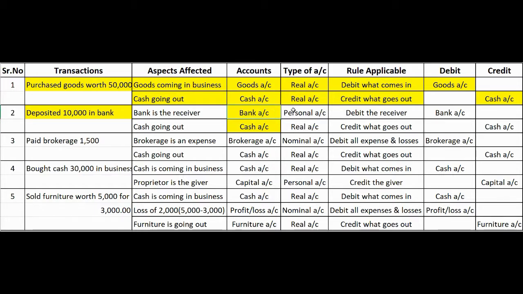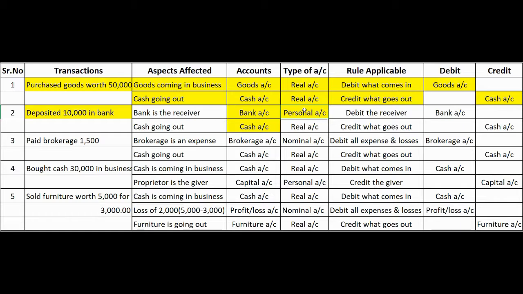Now bank account is a personal account. Why personal account? Because in our earlier videos also we have mentioned that bank is an individual recognized in the eyes of law. Therefore, bank is a person and comes under personal account. Okay, so now let's see the rule for personal account. The rule for personal account is debit the receiver and credit the giver.